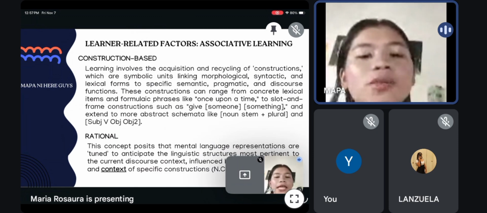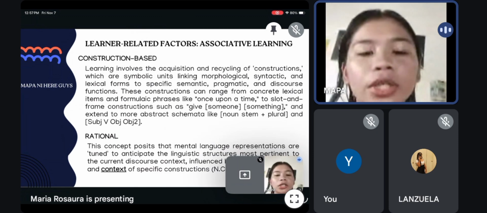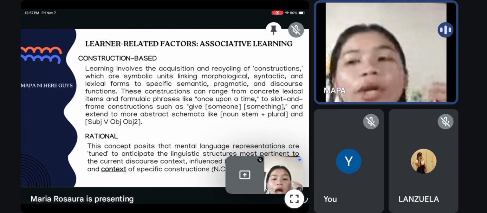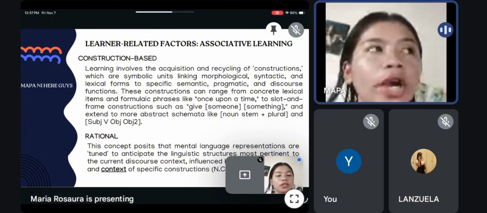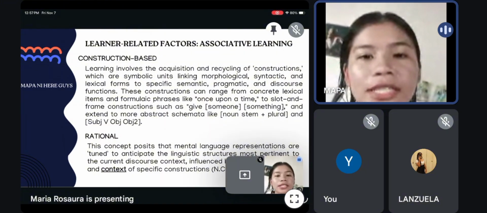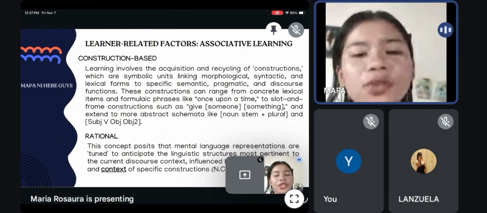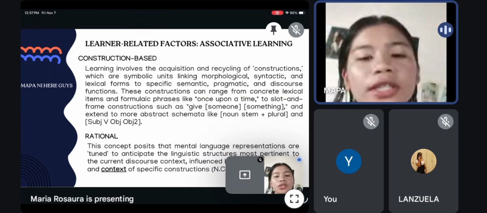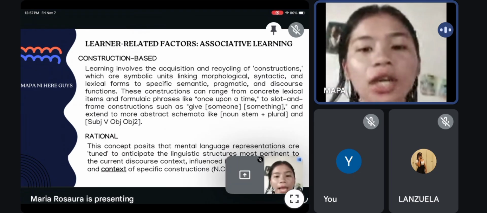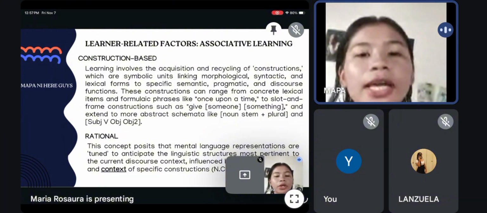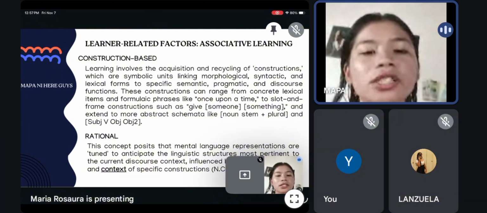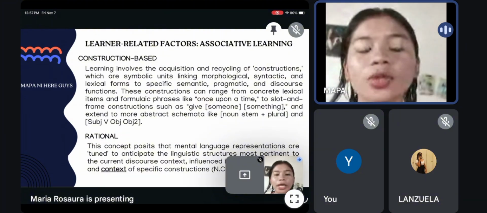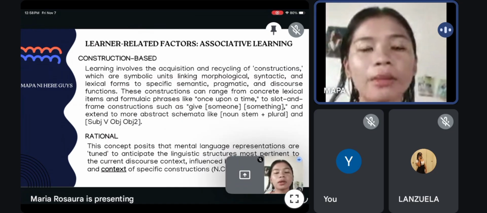First is frequency. This means that if we hear a certain word or pattern many times, our brain starts to expect it more. Next is recency. The things we heard or used recently stay more active in our mind and are easier to remember. Next is the context. The situation or topic helps our brain guess what language might come next.